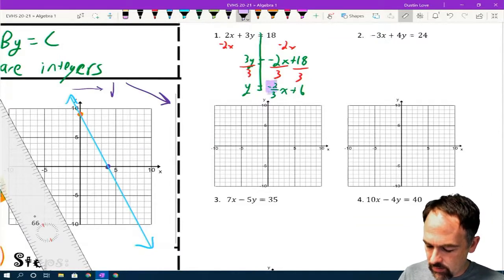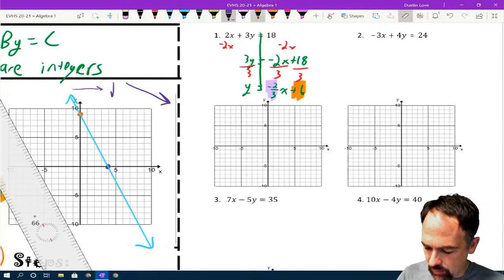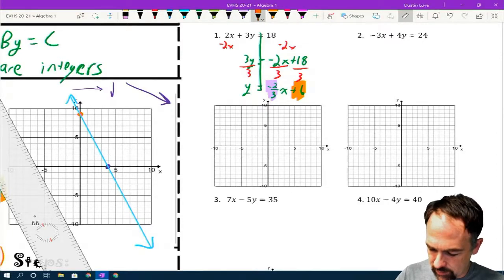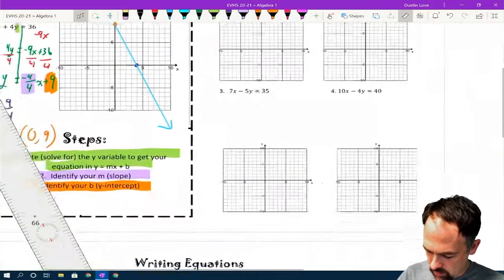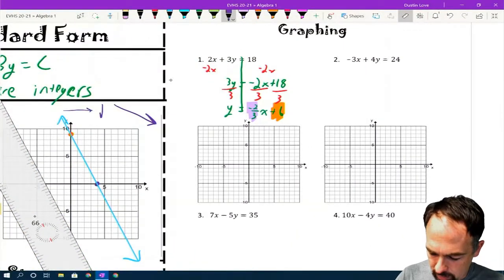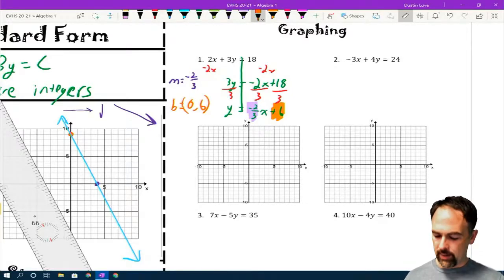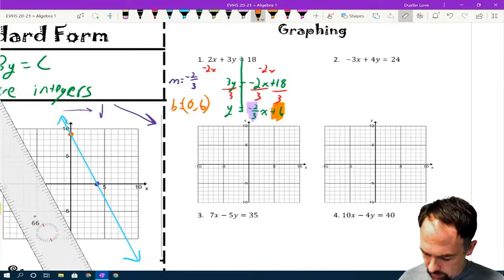So again, slope is there. Y-intercept is here. So first off, we go to our y-intercept. The directions don't explicitly say to write it out, but I'm going to anyway. I'm going to write out my slope is negative 2/3, and my y-intercept is 0, 6. Okay, for graphing that, I'm going to go up to positive 6 on the y-axis.